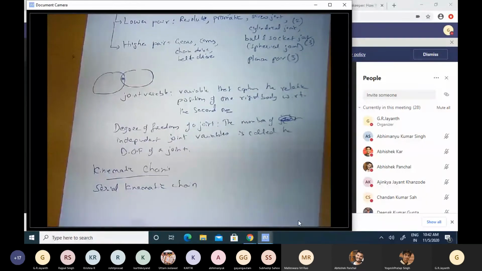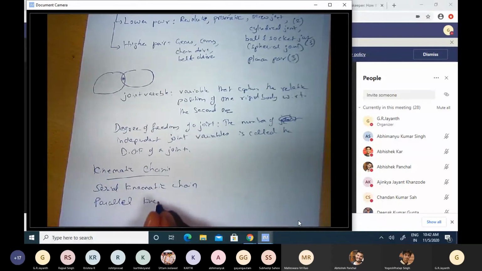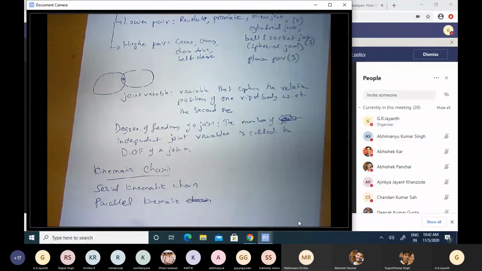Okay. On the other hand, if there exist kinematic loops, or in other words, if I reconnect one of the rigid bodies back to one of the earlier rigid bodies, I do not serially connect them, but also connect them back to one of the other rigid bodies earlier, then what you get is what is known as a parallel kinematic chain. Okay, a mechanism could comprise both serial as well as parallel chains.